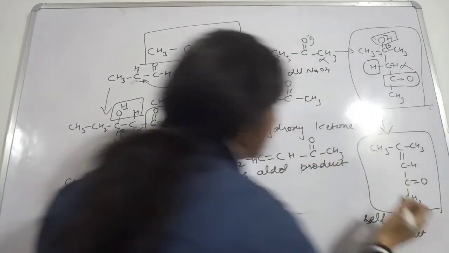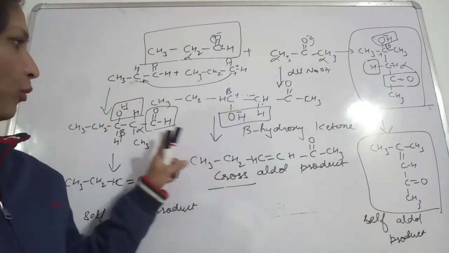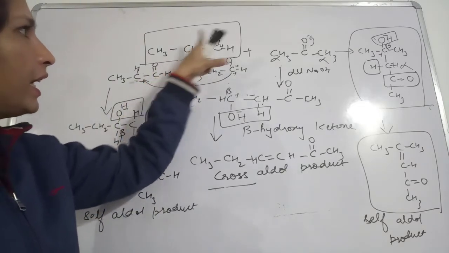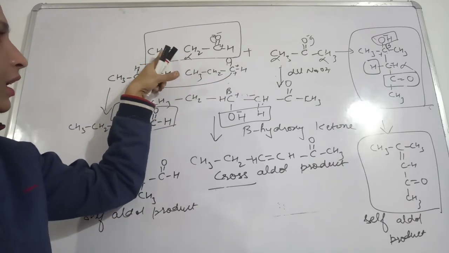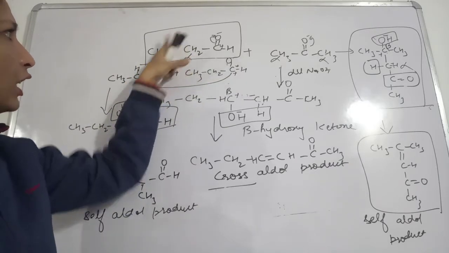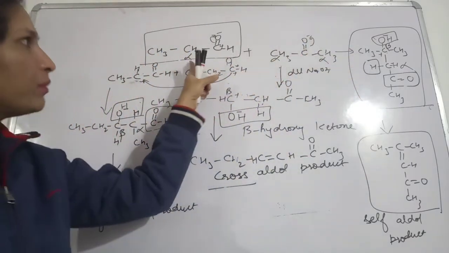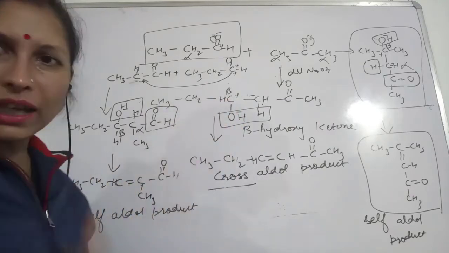Okay, so see how many products you got by the combination of this aldehyde and ketone. You will get the self product, from this also a self product, then they will mix together, and one more. So 4 molecules you are going to get in this case.